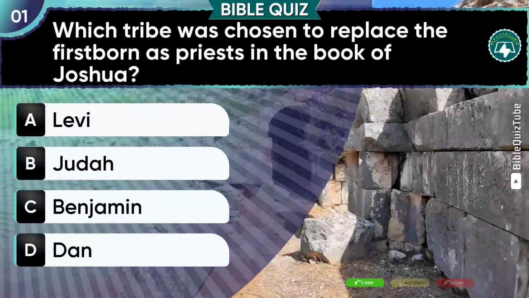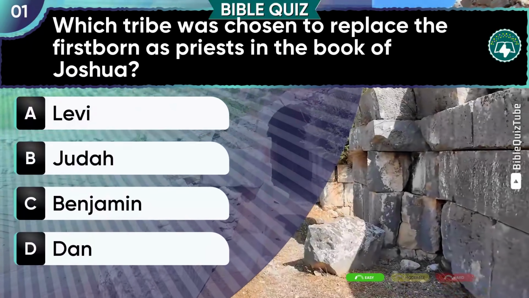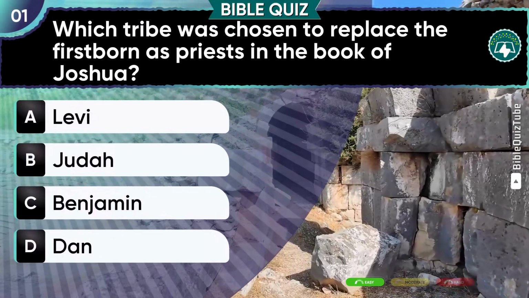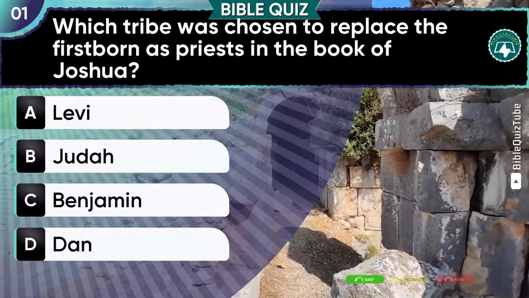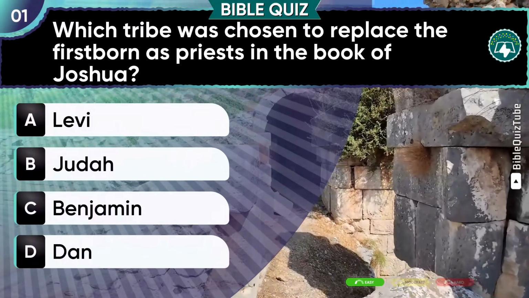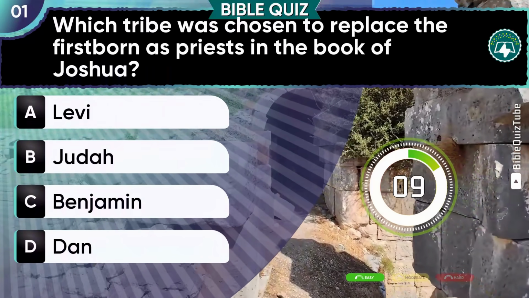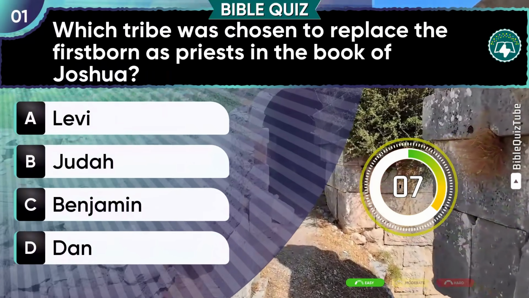Question 1. Which tribe was chosen to replace the firstborn as priests in the book of Joshua? Test your knowledge. A. Levi. B. Judah. C. Benjamin. D. Dan.